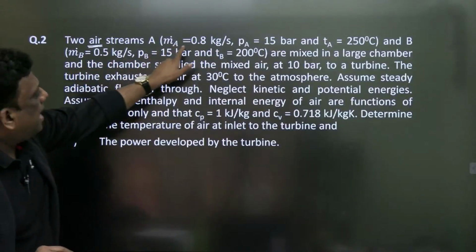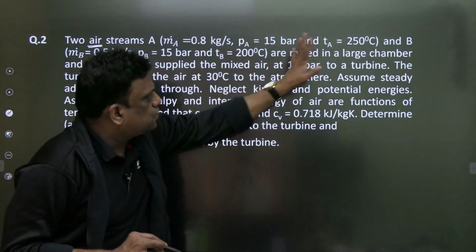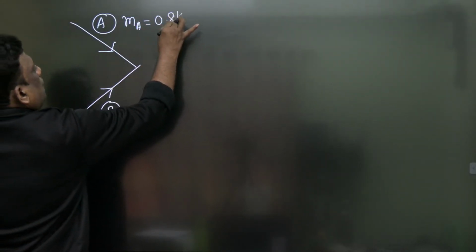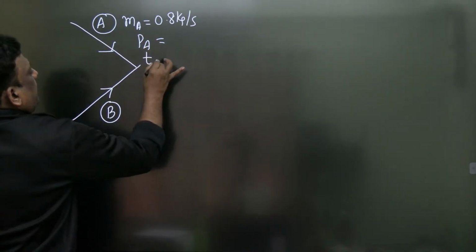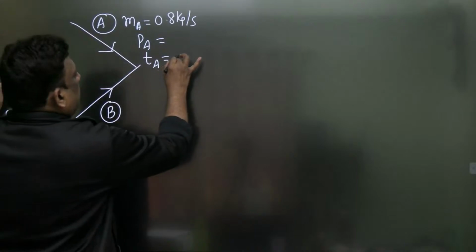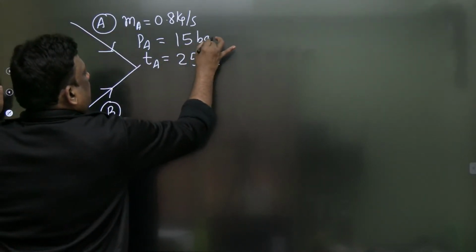there is air stream A and there is air stream B. These are air streams. Okay, mass of air is 0.8, the pressure of air is 15 and the temperature is 250. Ek baar dekh lena, the mass of A is 0.8 kilogram per second. Pressure of A is 15 bar, temperature is 250 degrees centigrade. Let me check once.